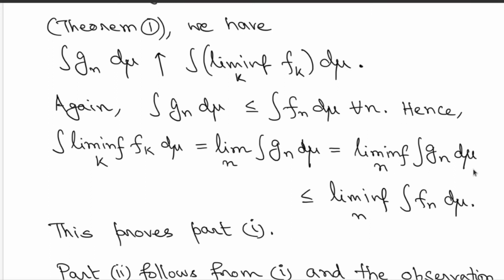But now observe that individually the integration of gn is less than or equal to the integration of fn. So therefore the limit inferior of the integrations of gn is less than or equal to the limit inferior of the integrations of fn, and therefore you get the required inequality: the integration of the limit inferior of the functions is less than or equal to the limit inferior of the integrations of the functions. This proves part 1.